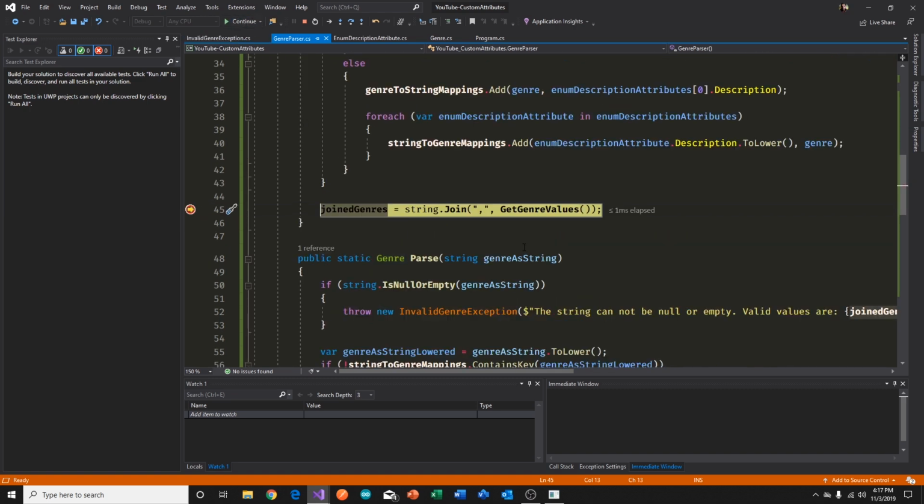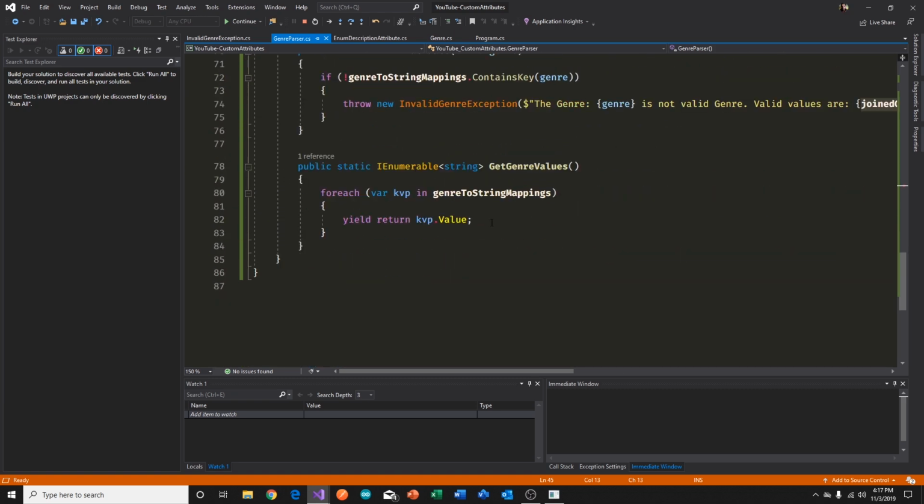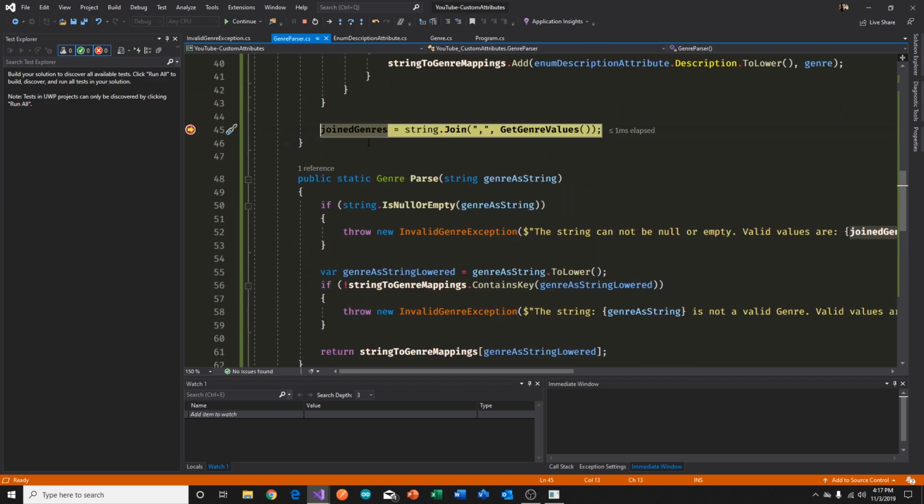and now we want to get our genre values, and this method has been implemented over here. Essentially, it's just iterating over the collection of elements in the genre to string mappings, and it's going to get that converted to a string that is comma delimited. So it looks like that: action, comedy, drama, sci-fi, thriller.